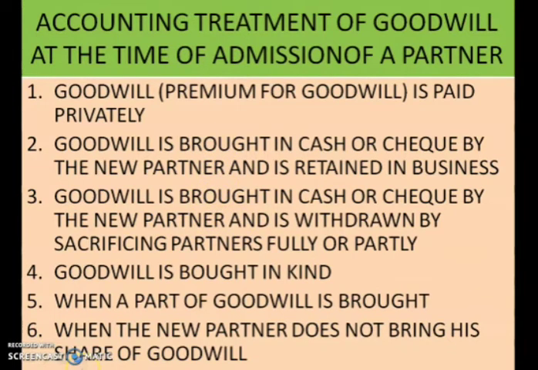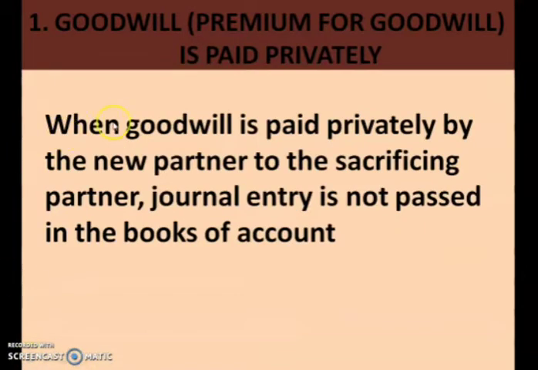The first case is where premium for goodwill is paid privately. When goodwill is paid privately by the new partner to the sacrificing partner, no journal entry is passed in the books of account.